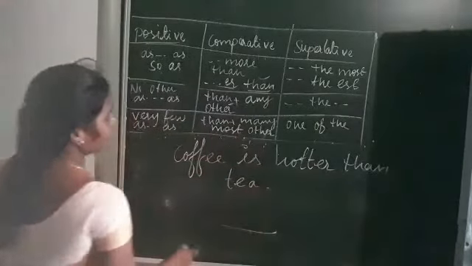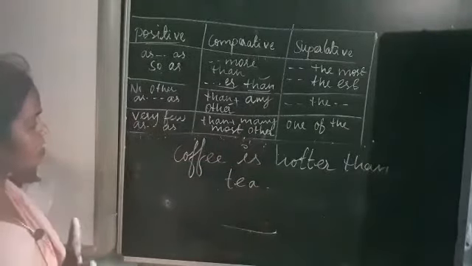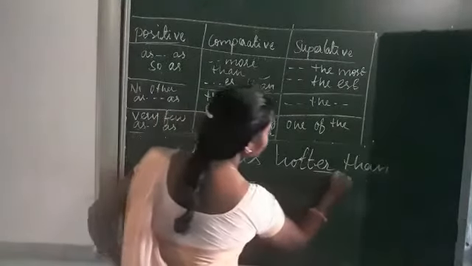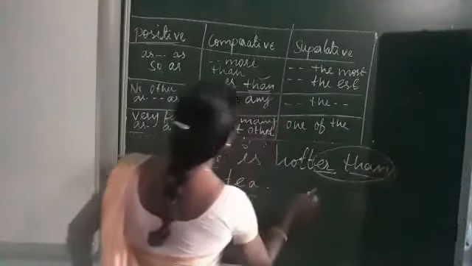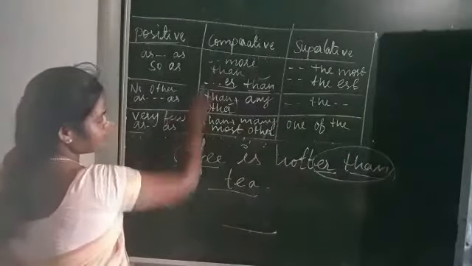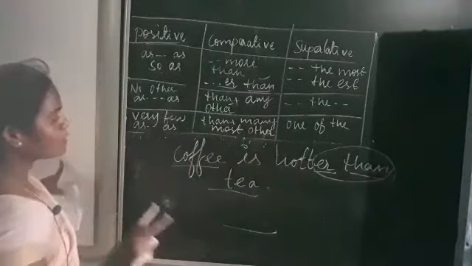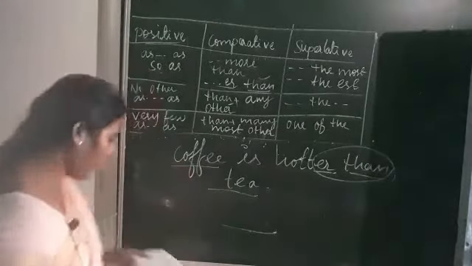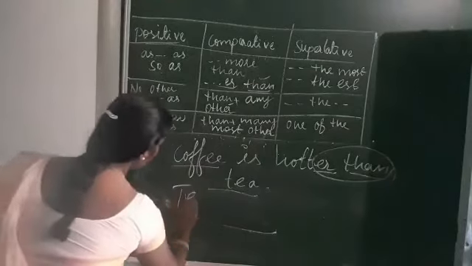So in this sentence, comparison between two things, isn't it? Coffee and tea. So that I use er plus than. Er plus than refers to comparative degree, isn't it? So here it compares two things only. So when we compare two persons or two things, that time we cannot use superlative degree, but we can change to positive degree.